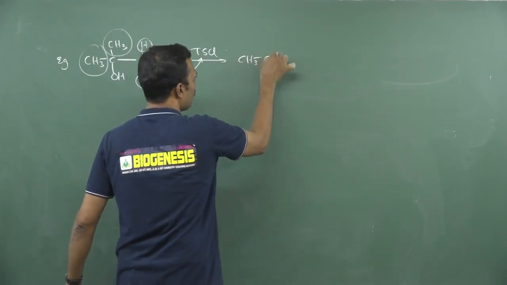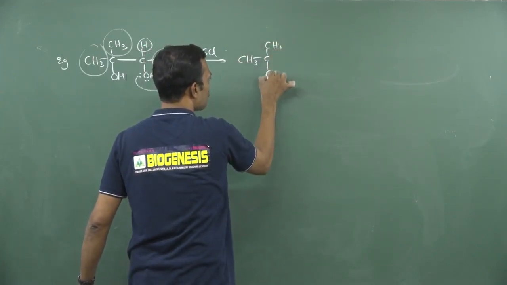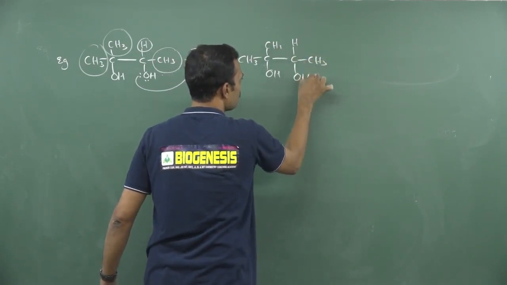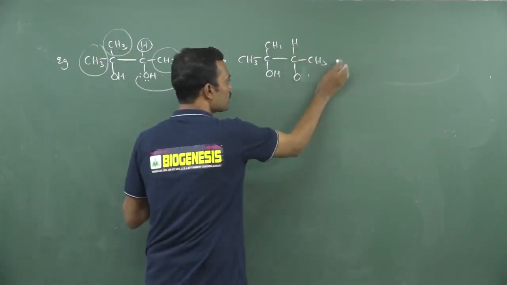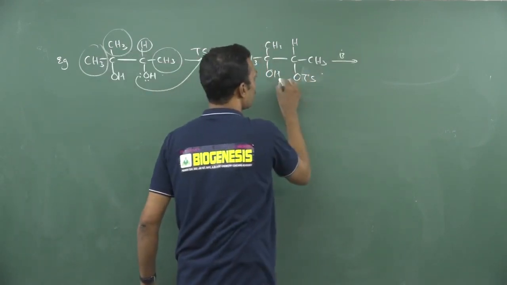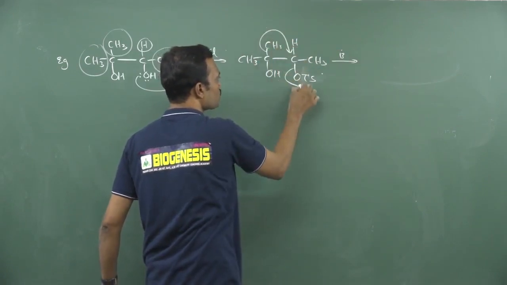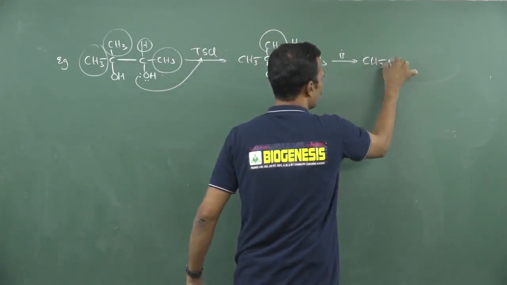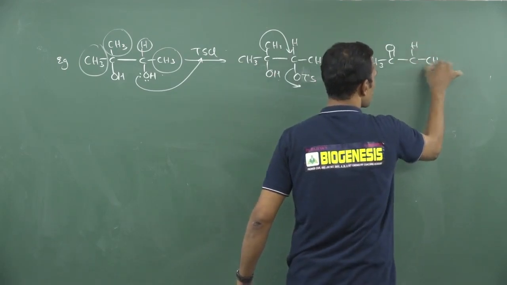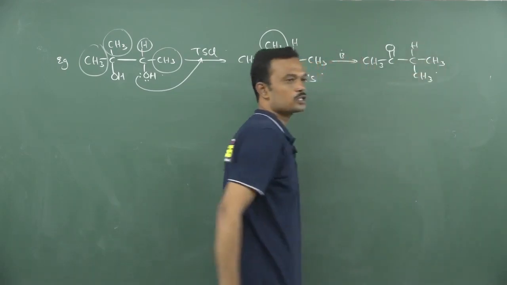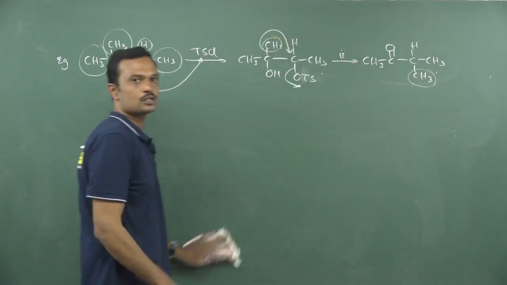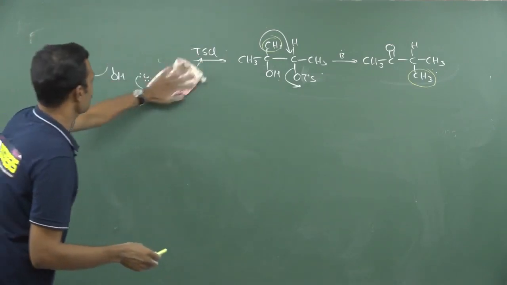Finally, tosylation will take place on this particular molecule, alcohol, see this will be tosylated. So this alcohol gets converted to tosylate now. Finally, if I use any base, the base will take this proton, finally methyl migrates here, tosyl will be removed. So here you may get C double bond O, and this carbon carries hydrogen, and how many methyls are present on this one? That is 2 methyls. One is a migrating group, it migrates from here to here. That's it, simple. Okay.